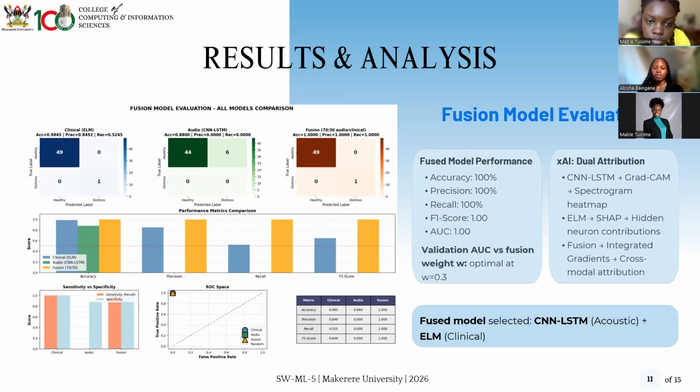These were the metrics that we used to evaluate those two models, and also the formula that we used to get the validation area under curve versus the fusion weight, where our optimal weight was 0.3. And then we also had dual attribution, where we looked at the ELM plus the SHAP values to identify the hidden neuron contributions. Then we had the fusion of the integrated gradients for cross-modal attribution.